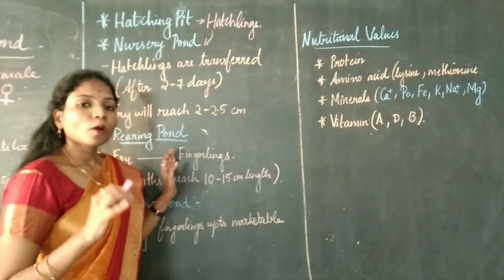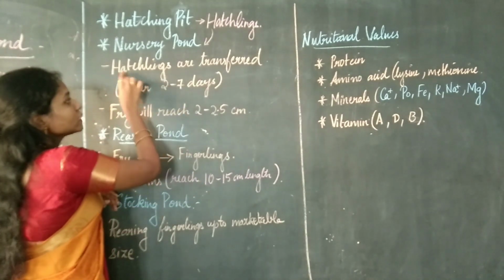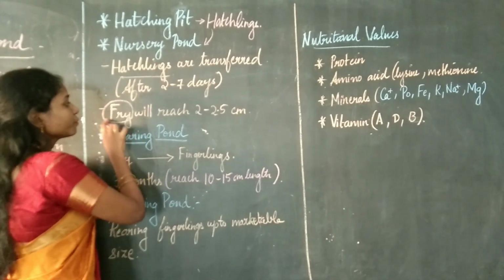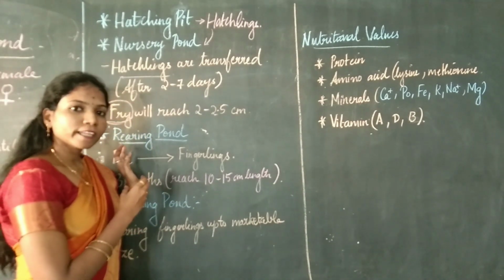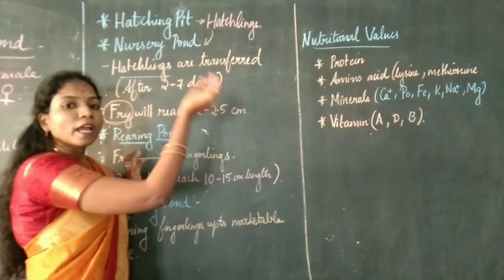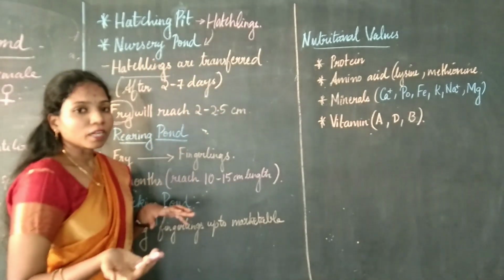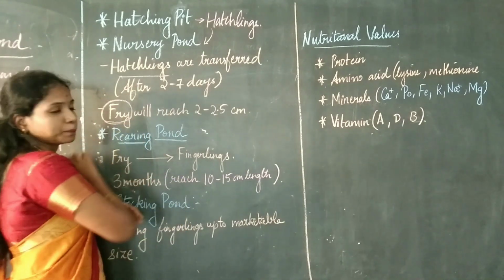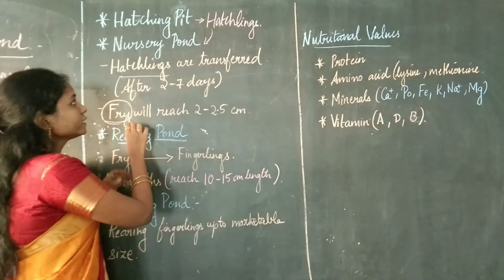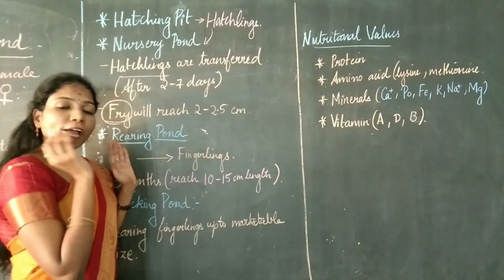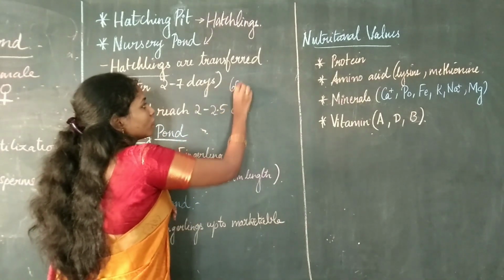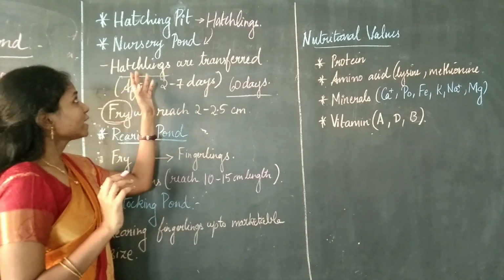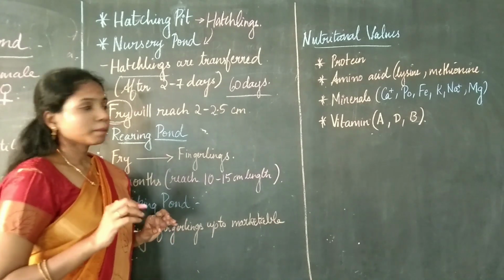So in the nursery pond, these hatchlings are going to be developing into what is called the fry. Okay. So from the fertilized egg, hatchlings come out, and those hatchlings will further develop, and we will call those further developed hatchlings fry. Okay. So inside the nursery pond, the hatchlings are going to be staying for 60 days. So for approximately 60 days, the hatchlings are going to be kept in the nursery pond.